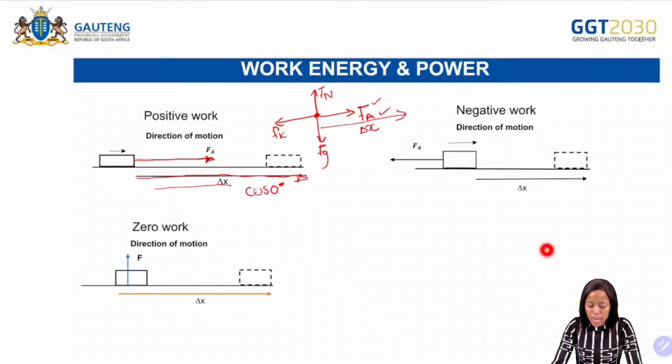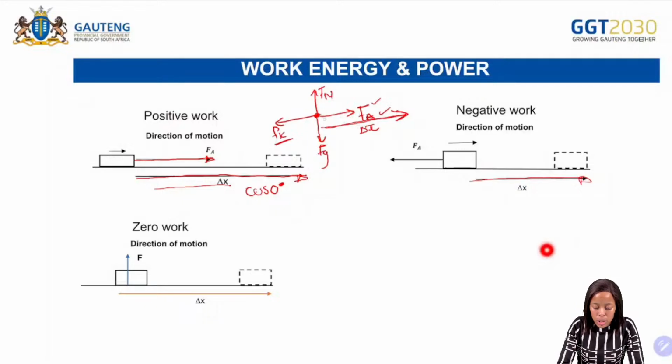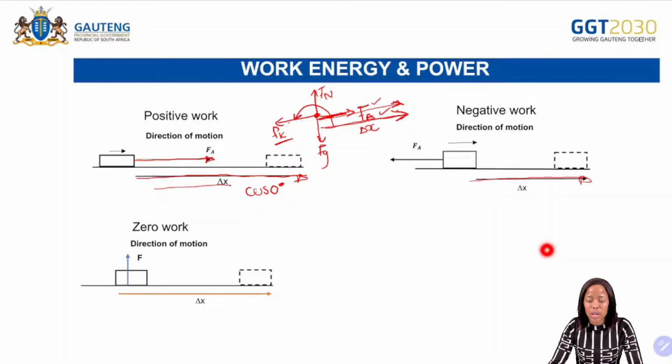But when it comes to negative work, we are saying it is when the displacement, there is your displacement, is in the what? Is in the opposite direction now. Is in the opposite direction of what? Is in the opposite direction of your kinetic friction there. So there is the displacement, and then there is your Fk. So between the displacement, if I can write it here, between the displacement and the Fk, what is the angle between the two?